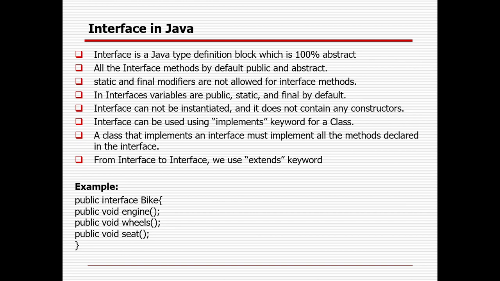Now interface is also linked with abstraction. In the abstract class we are creating an abstract class with the help of the abstract keyword, and in that abstract class we are maintaining some methods as abstract and some methods as non-abstract. But interface is 100% abstract in nature.